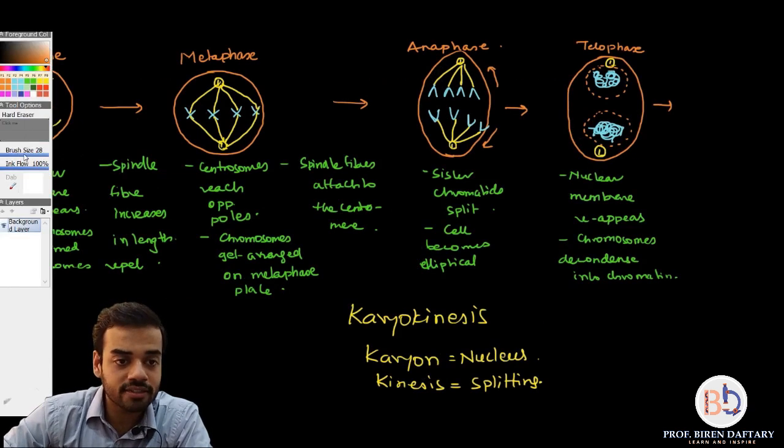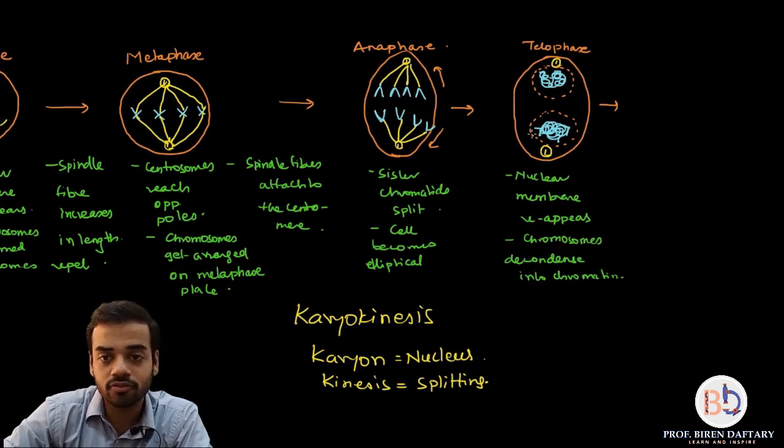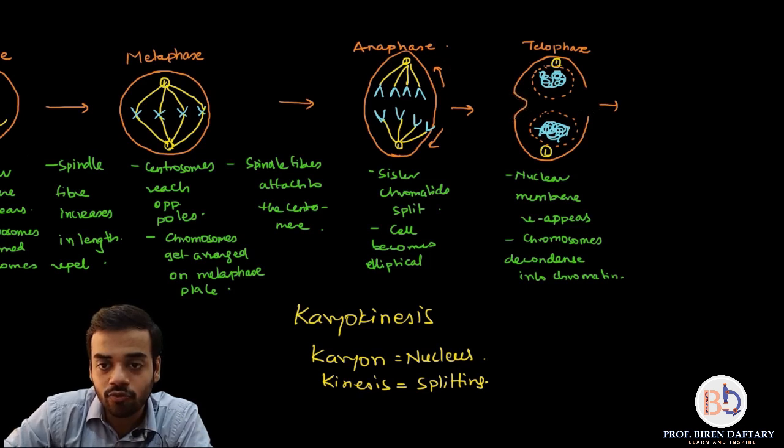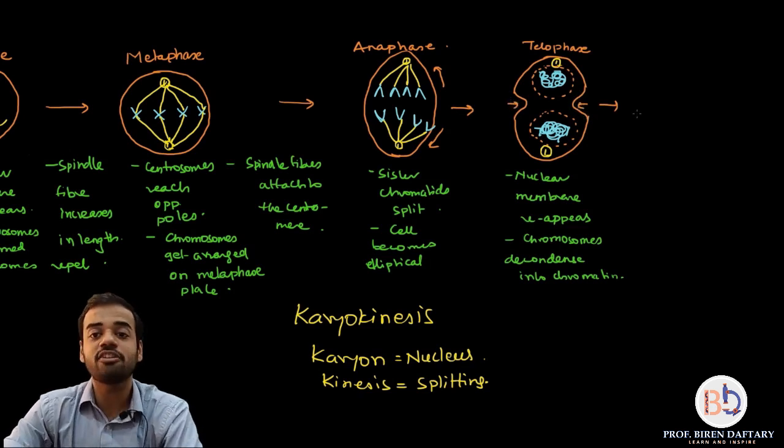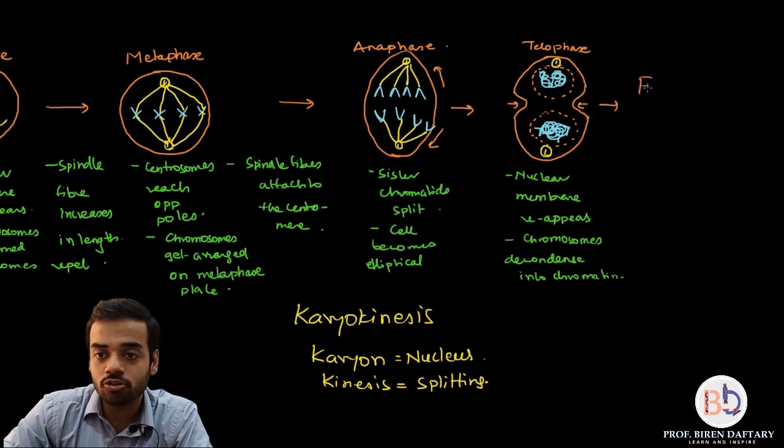Okay, so what exactly is a furrow? We'll just see over here. So the cell membrane basically begins to invaginate. Invaginate means it begins to form a structure like this. Can you see this? This inward growth, this is called as invagination, or it is also called as a furrow.